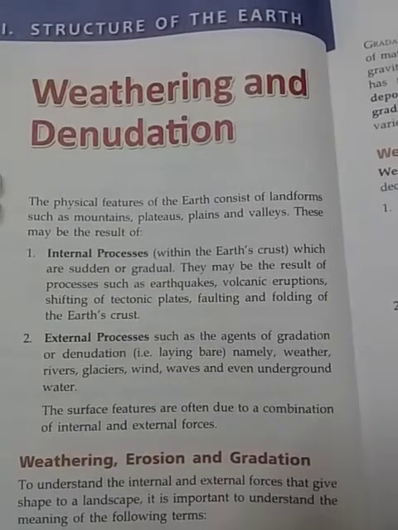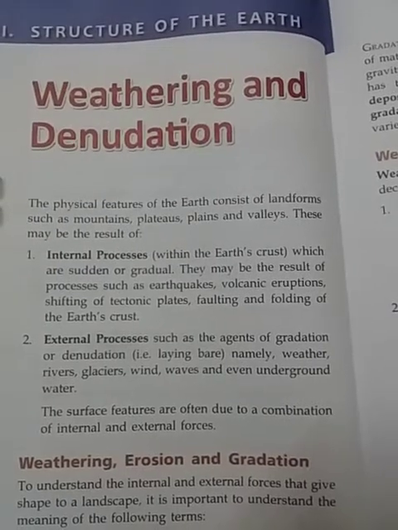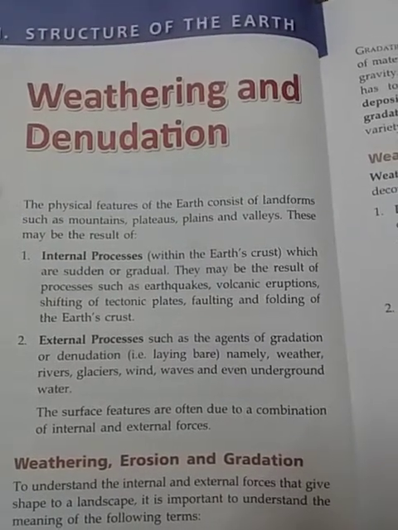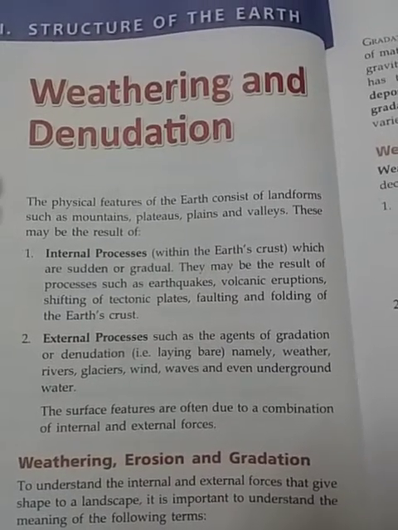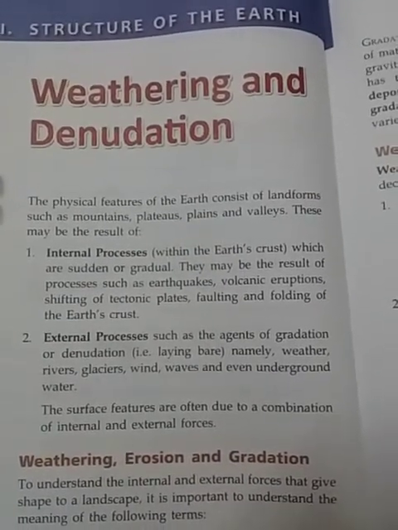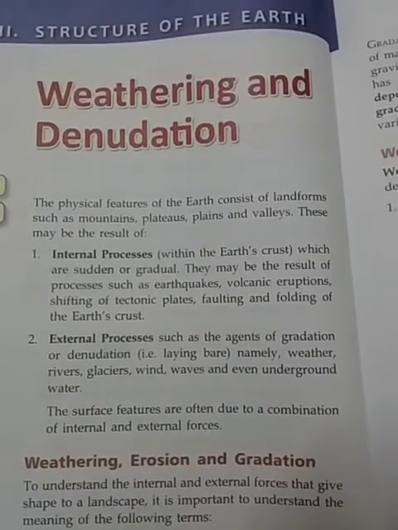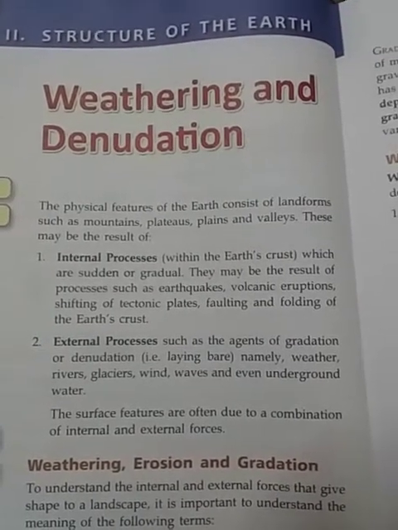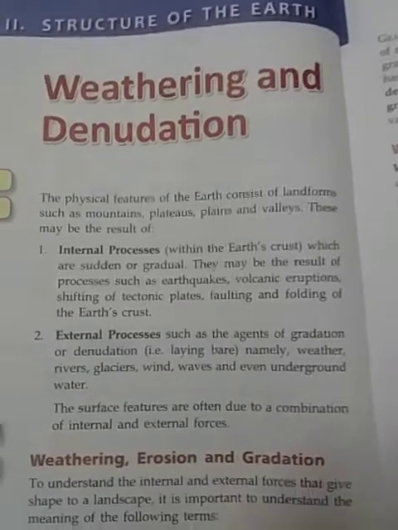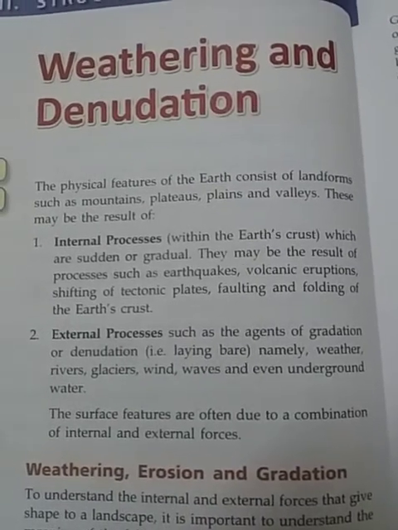That means they may be sudden or gradual, and they may be the result of processes such as earthquakes, volcanic eruptions, shifting of the tectonic plates, faulting and folding of the earth's crust. So because of the internal processes, volcanic eruptions and earthquakes occur, tectonic plates move, and folding and faulting occur on the earth's surface. And the external processes are the agents of gradation or denudation, and the agents are weathering, rivers, glaciers, wind, waves, etc.